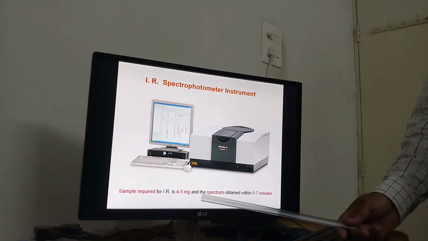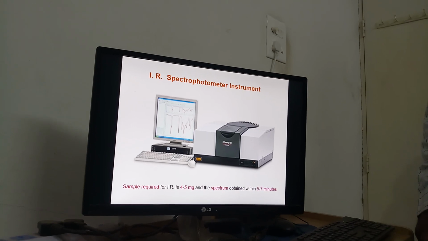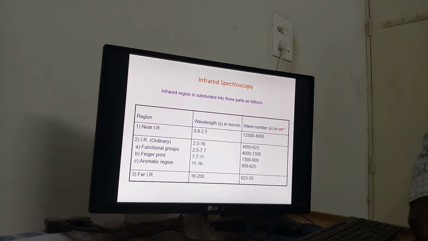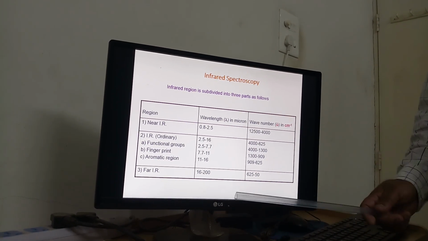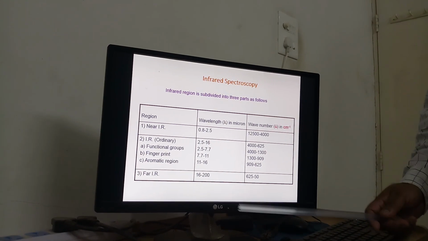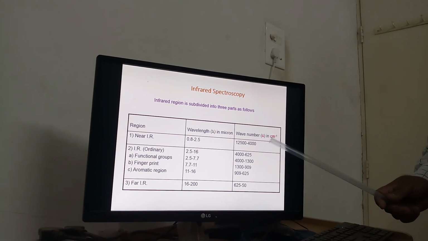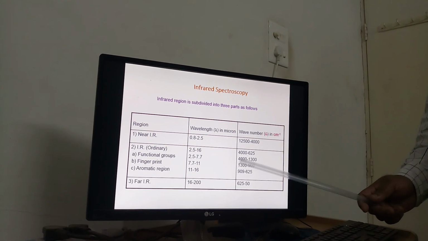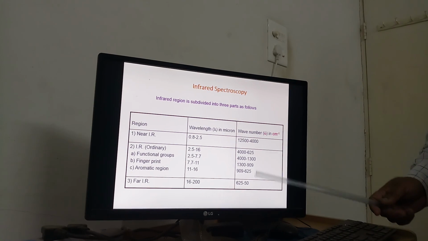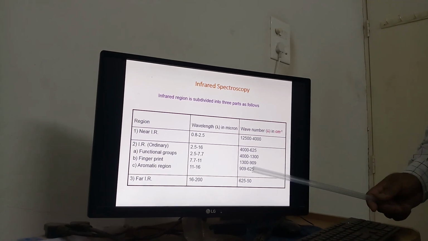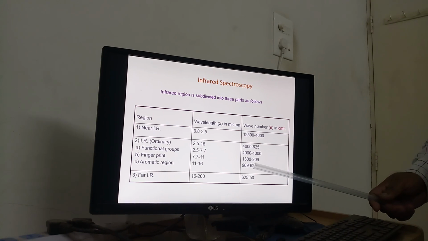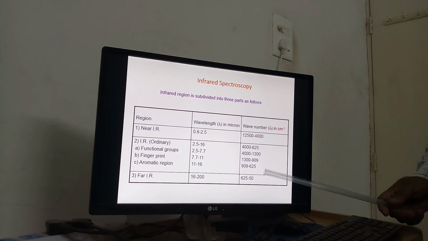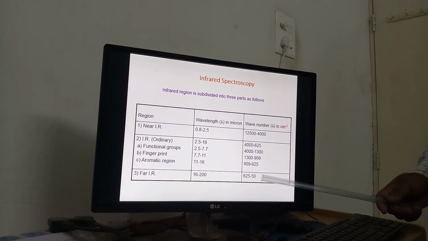Generally the sample we use for IR is around 4 to 5 milligram, and the spectrum is obtained within 5 to 7 minutes. The infrared spectrum is divided into three regions: near IR, IR region and far IR. Near IR is generally 12,500 to 4,000 wave number, then 4,000 to 625. This is our important region: the functional group region 4,000 to 1,300, the fingerprint region 1,300 to 900, and the aromatic region 900 to 625. This region is not so important for IR.